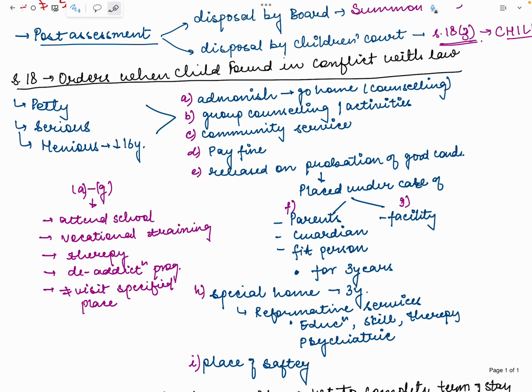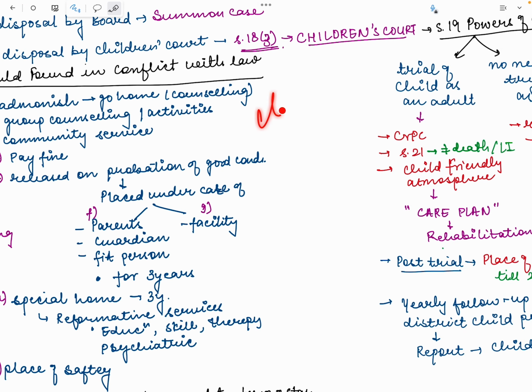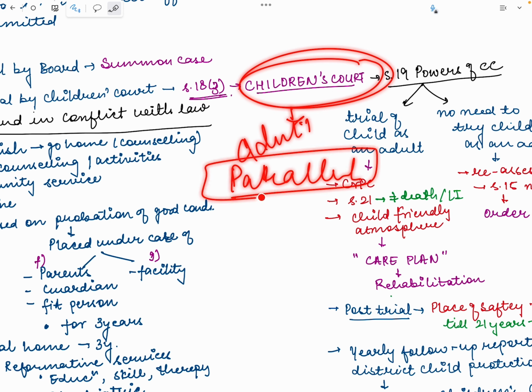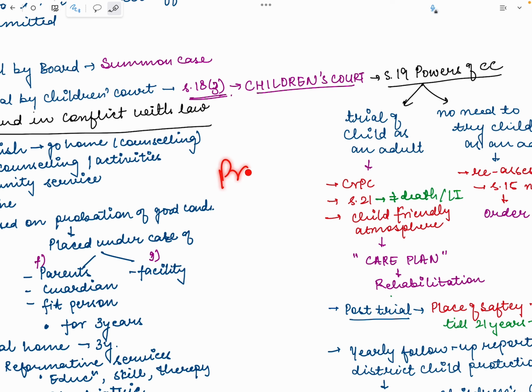Now, other than that, we have another category where the child is above 16 years and has committed a heinous offense, tried as an adult, and such matters are sent to the children's court. So if the child is tried as an adult, you see there is a parallel jurisprudence here, or we can say parallel proceedings here.